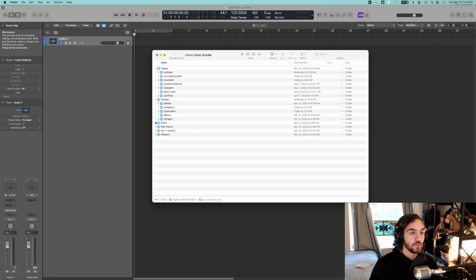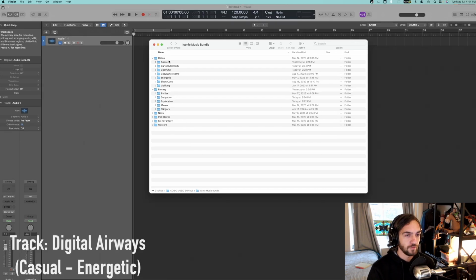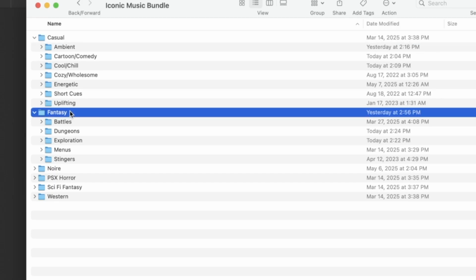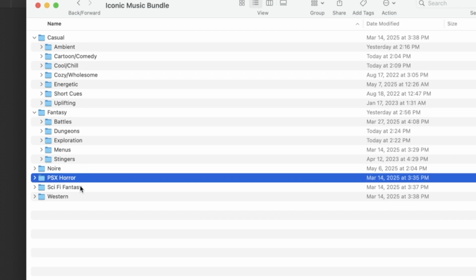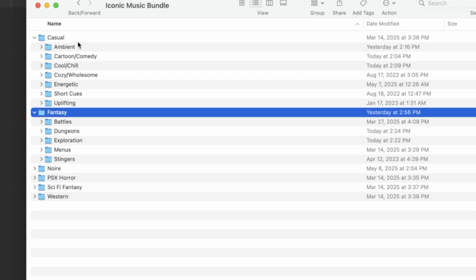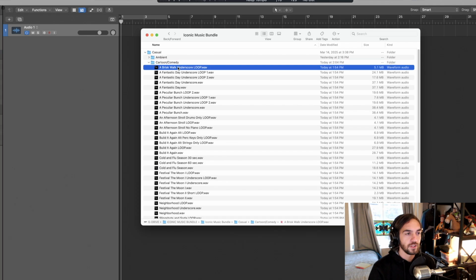Alright, so here we have the Iconic Music Bundle in its full form. I've laid out the folder so we could see how it's all organized. We have a couple main sections: casual, fantasy, noir, PSX horror, sci-fi fantasy, and western. Within casual and fantasy there are multiple folders because these are bigger packs. Within this, let's take a look at how the files are named.